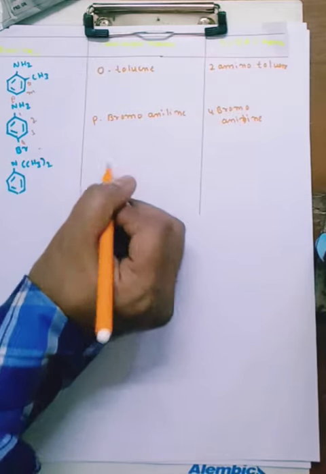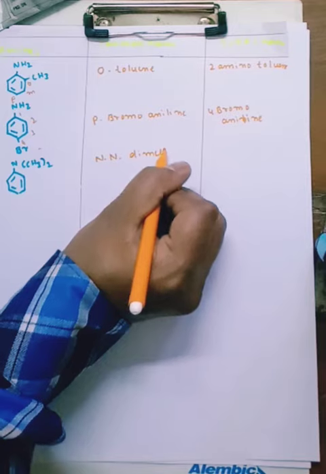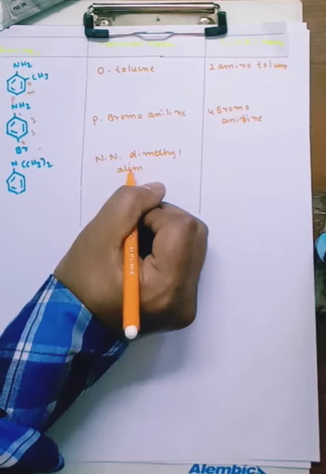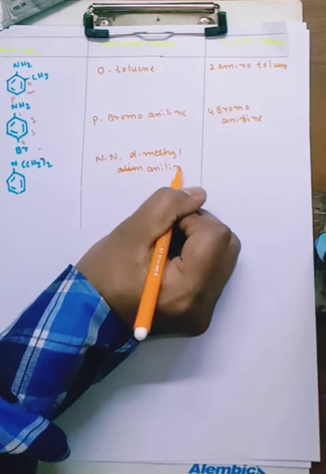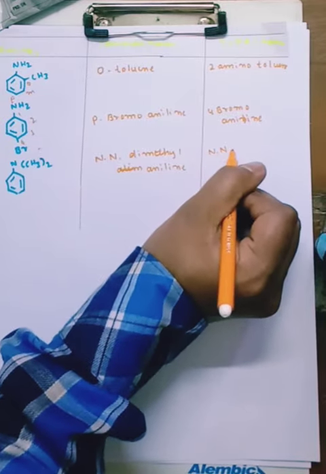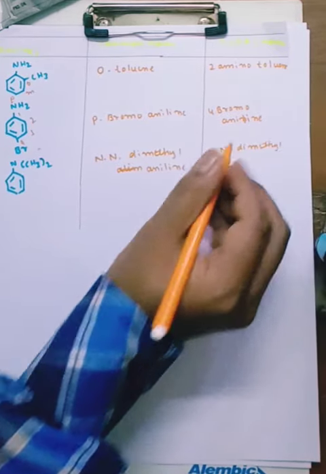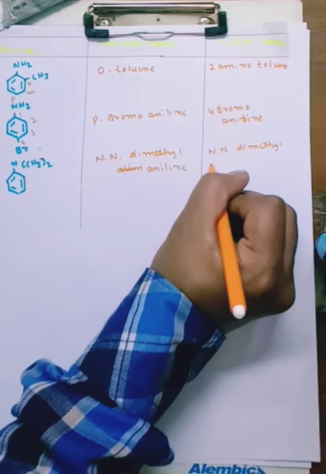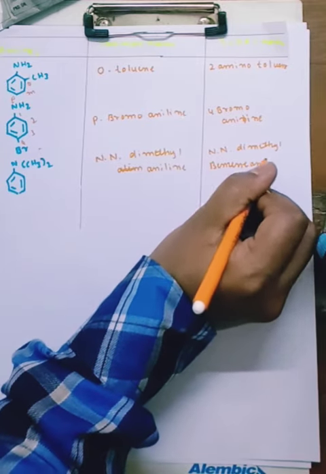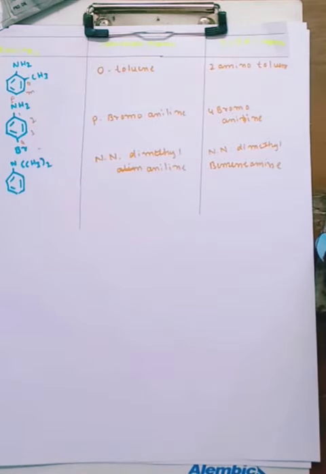And this one has N, CH3 twice. What is the common name? N,N-dimethylaniline, because two methyl groups are there. It is the common name. Aniline. What about the IUPAC name? The IUPAC name is again N,N-dimethylbenzenamine. Okay, benzenamine. This is about the nomenclature of amines.